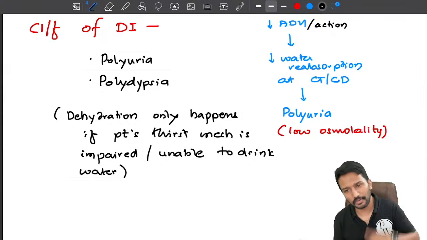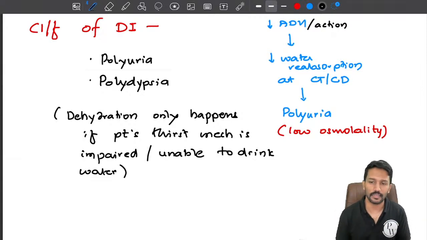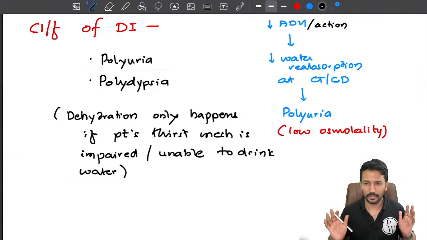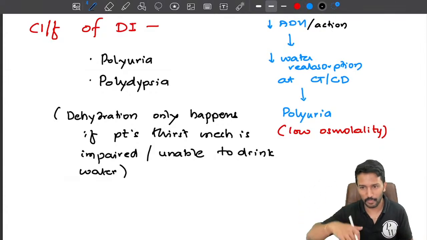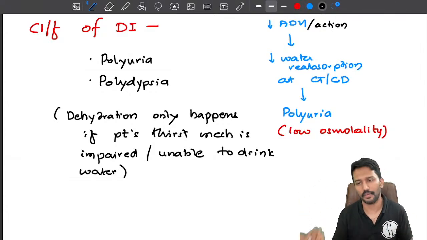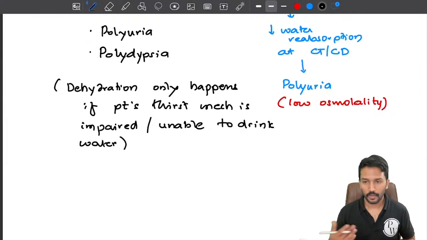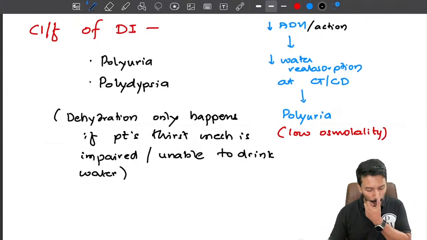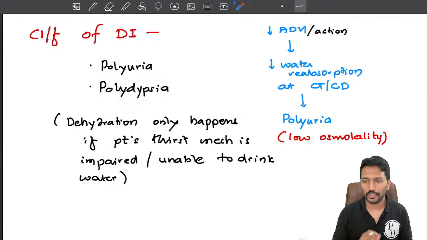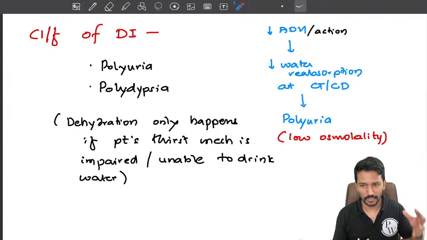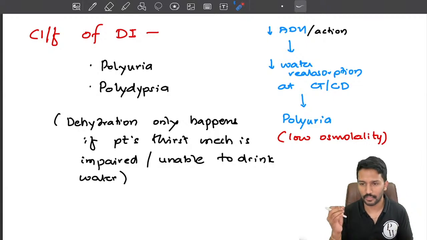They lose 3 liters, they will drink 3 liters. The thirst will stimulate them to drink 3 liters. But if I am bedridden and I have developed diabetes insipidus, I can't take the water, I will not replace the losses, and I will become dehydrated and can develop hypotension. Now there is one more condition called psychogenic polydipsia. Many questions are based on this, like identify whether this patient has psychogenic polydipsia or whether he has diabetes insipidus.